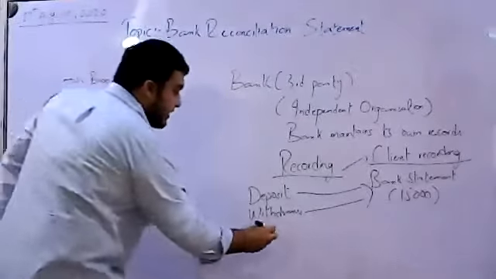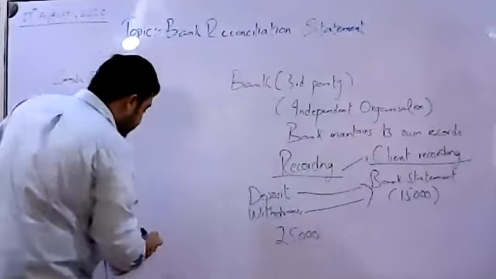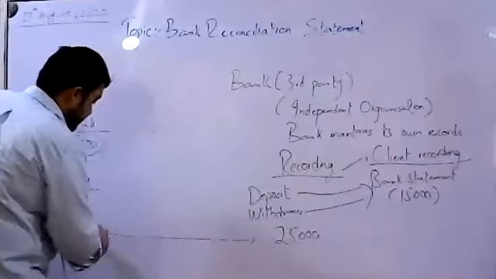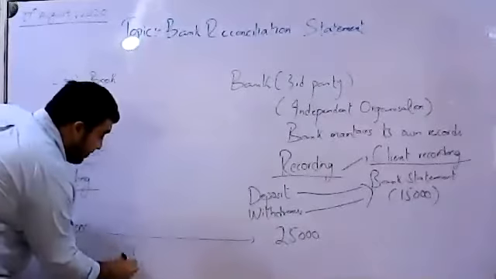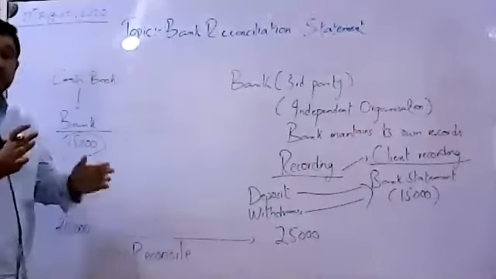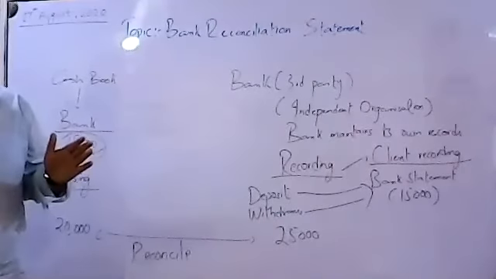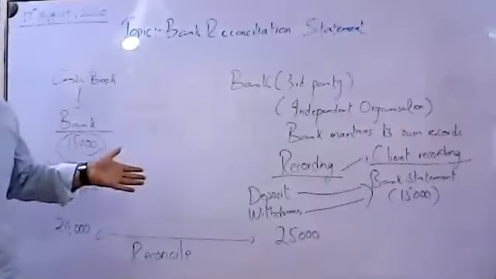The bank statement says there are $25,000. That means there is a difference between the two balances. And what do we need to do? We need to reconcile those balances. Reconcile का मतलब होता है differences को खत्म करना, right? Now we have to reconcile these differences.